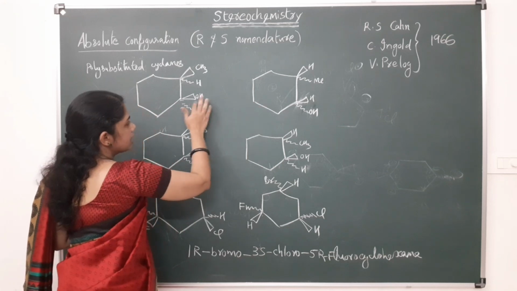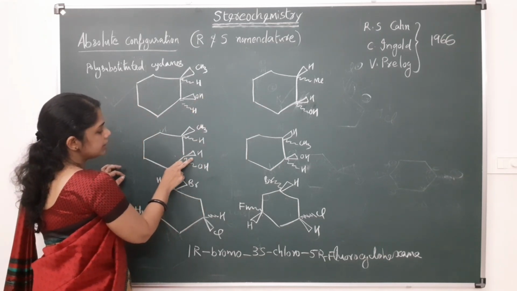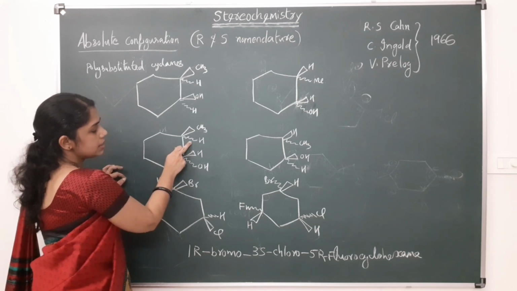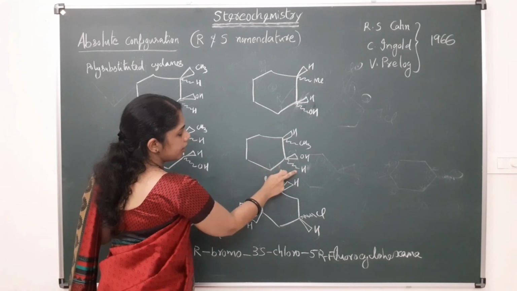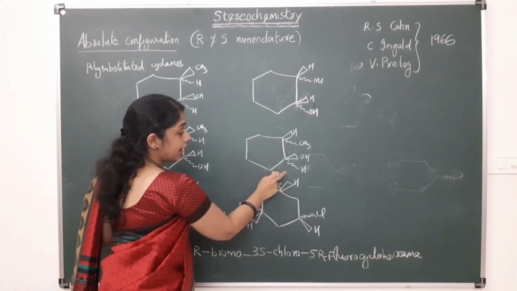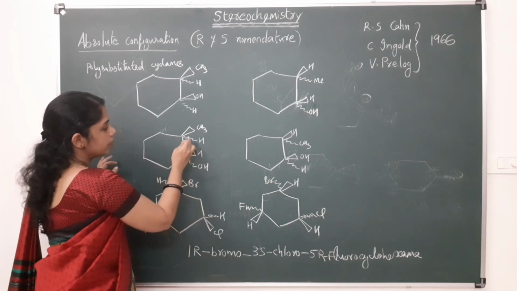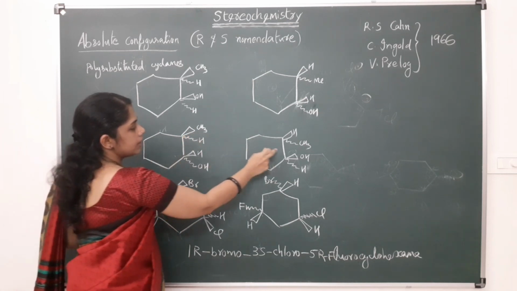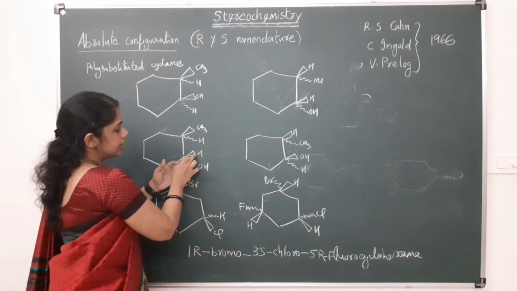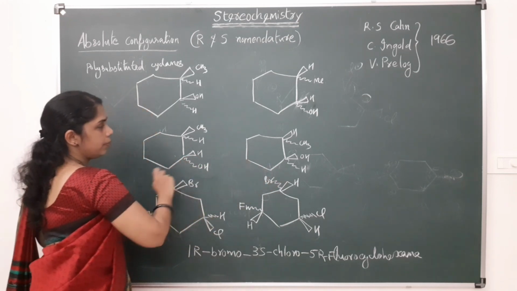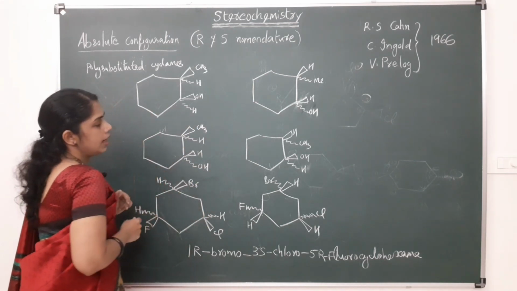And here hydrogen is above and hydrogen is below, that is a trans isomer; here also hydrogen is above and hydrogen is below, that is a trans isomer, and they are enantiomers because they are mirror images.